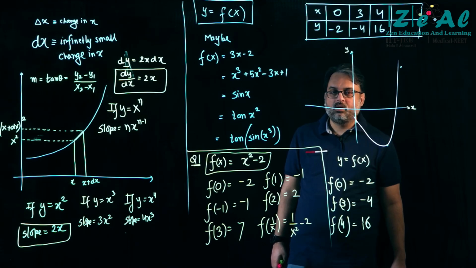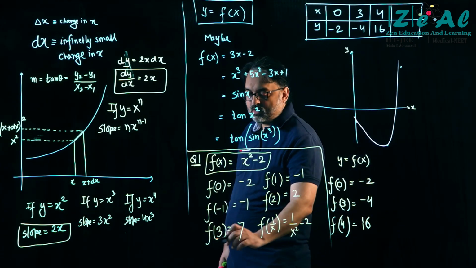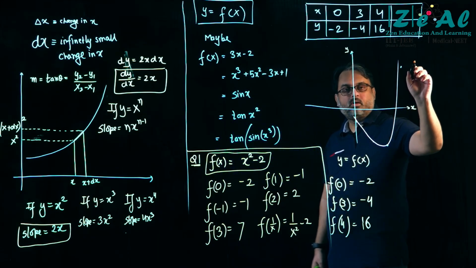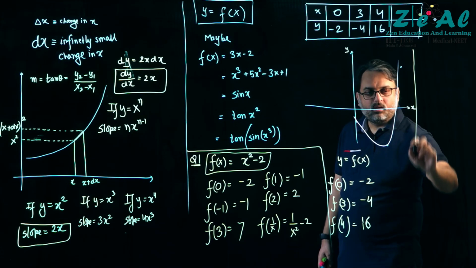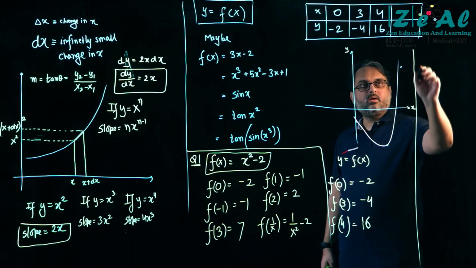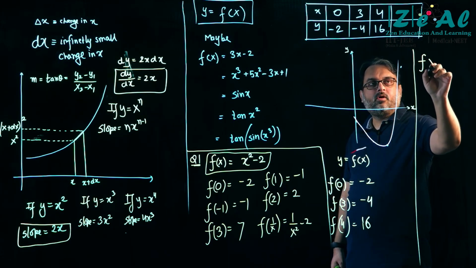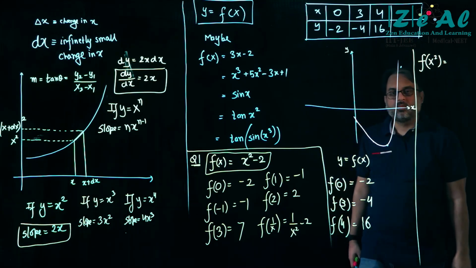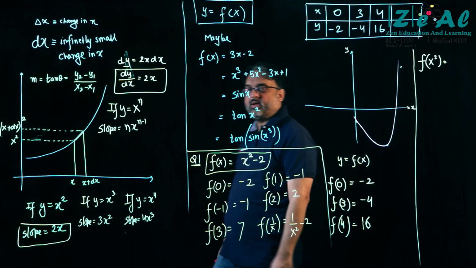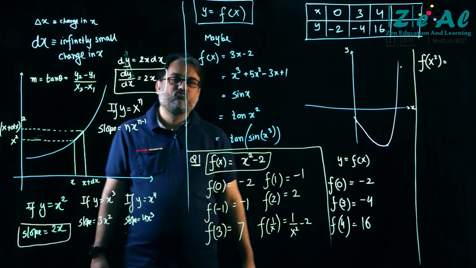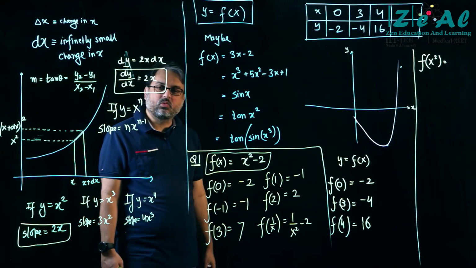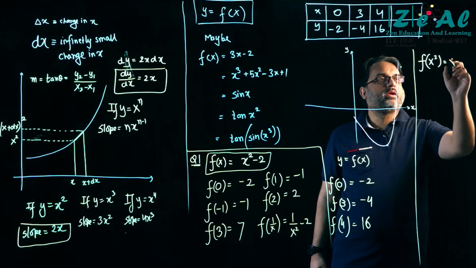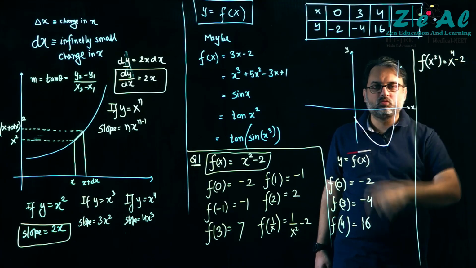Ready for the next one? I will do it here. f of x square. Absolutely right, x power 4 minus 2.